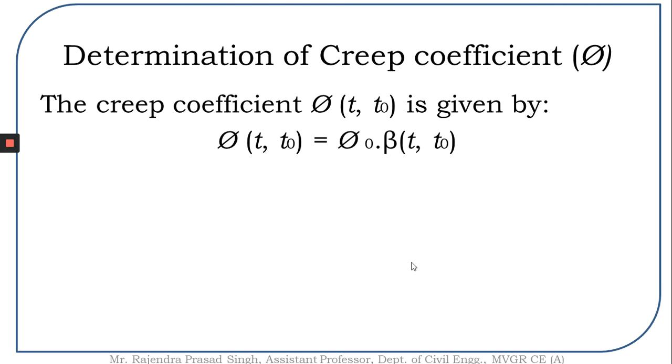So the creep coefficient phi is to be determined in this following manner. The creep coefficient phi(t, t0) is given by the expression phi0 times beta(t, t0). So for finding out phi(t, t0), we have to find out the value of phi0 times beta(t, t0). So let us see how we find out these terms phi0 and beta(t, t0).